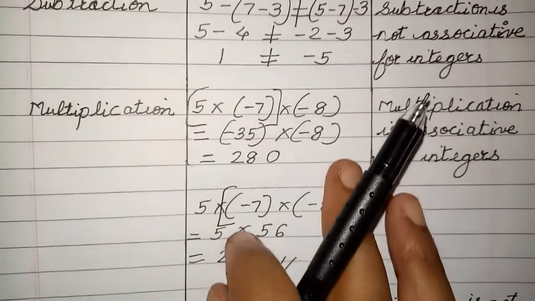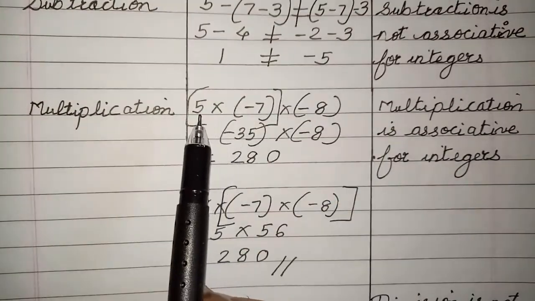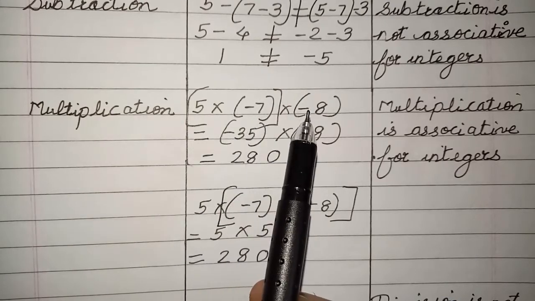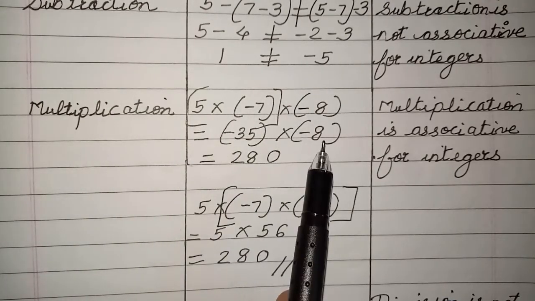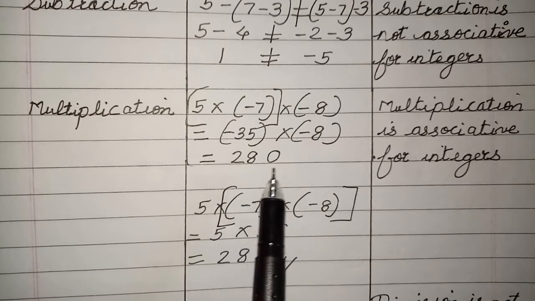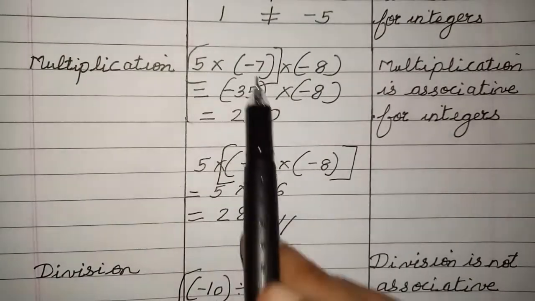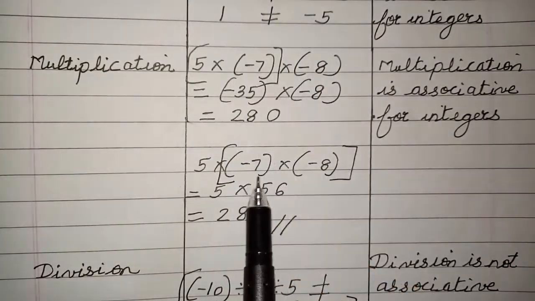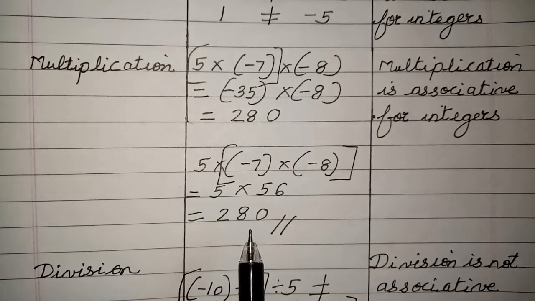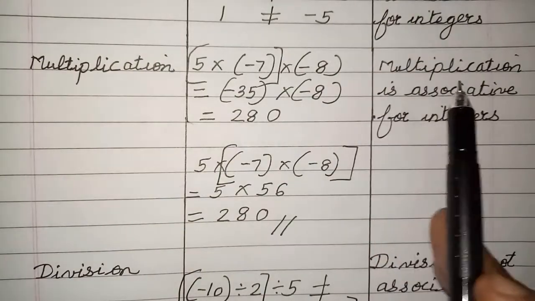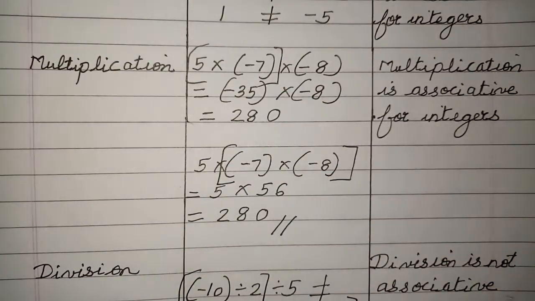Now let's do the same thing for multiplication. I have taken 3 numbers, 5, minus 7 and minus 8. The first 2 numbers I have multiplied, so it is minus 35 into minus 8. The answer comes out to be 280. Now this time I am going to multiply the last 2 numbers first. So it is again 5 into 56, which is again 280. So the answer is the same. So I can say multiplication is associative for integers.